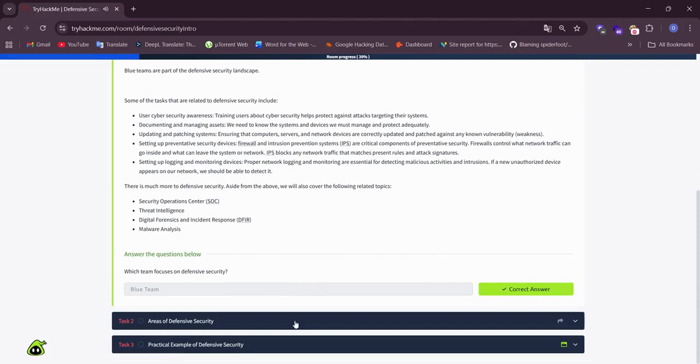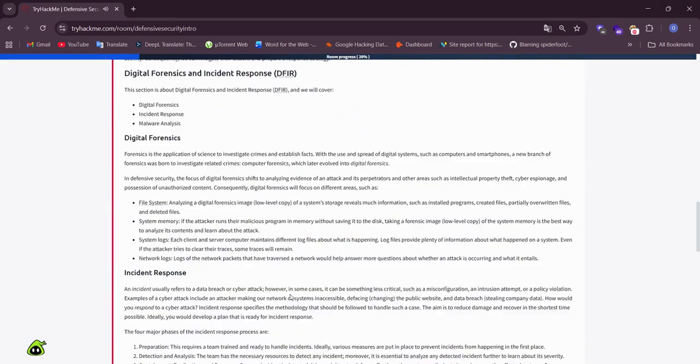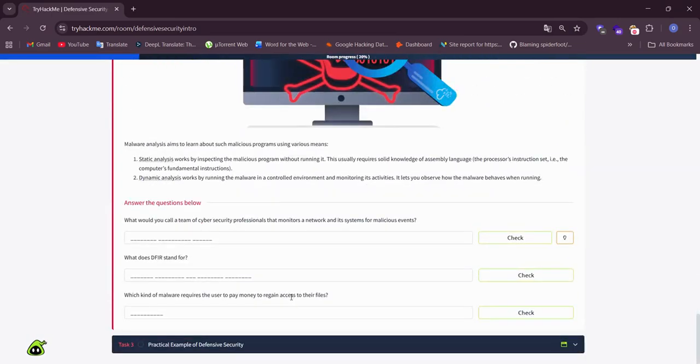Areas of defensive security. What would you call a team of cybersecurity professionals that monitors a network and its systems for malicious events? Security Operations Center's professionals monitor a network and find malicious events. Security Operations Center.